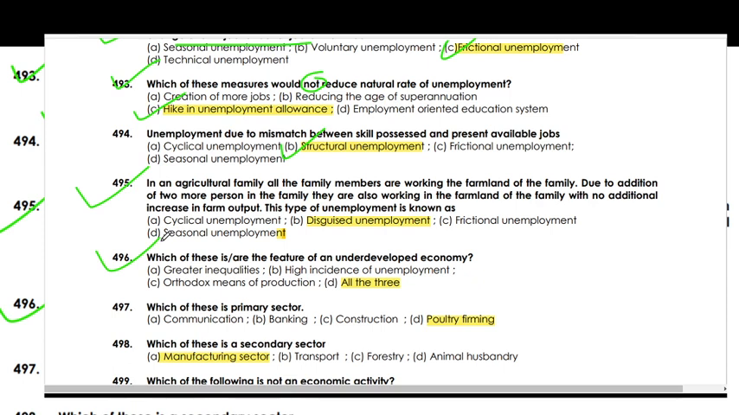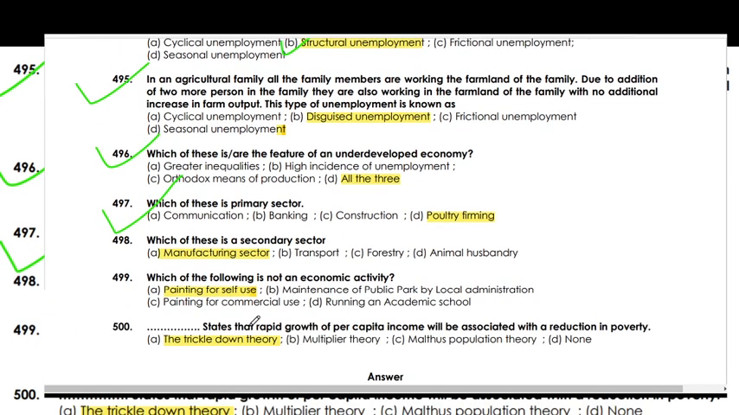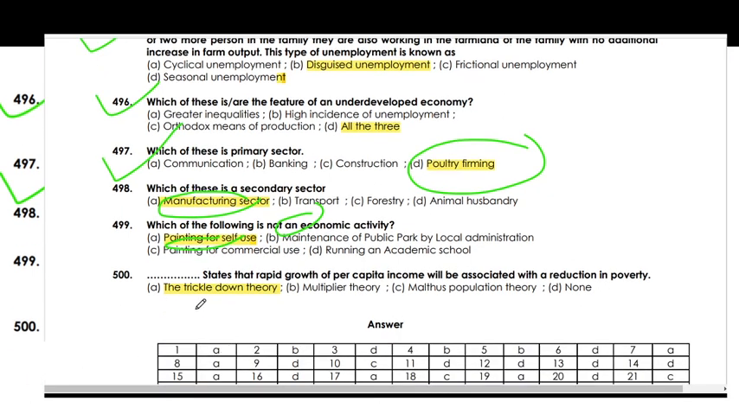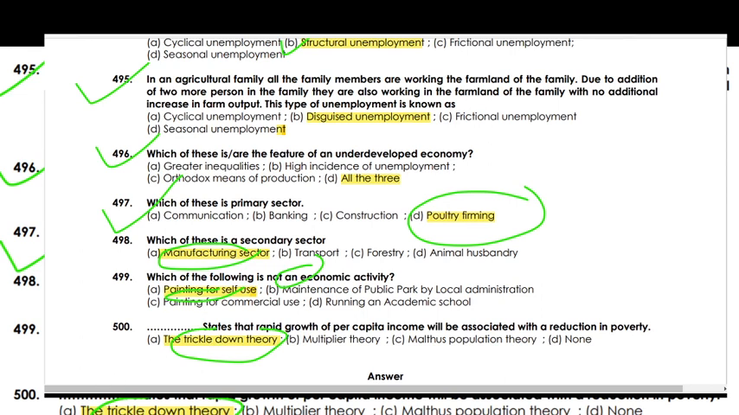Which of the following are features of an underdeveloped economy? All of these: greater inequalities, higher incidence of unemployment, and orthodox means of production. Which of these is the primary sector? Poultry is the primary sector. Which of the following is the secondary sector? Manufacturing is the secondary sector. Which of the following is not an economic activity? Painting for self-use is not an economic activity. Trickle-down theory states that rapid growth of per capita income is associated with a reduction in poverty.